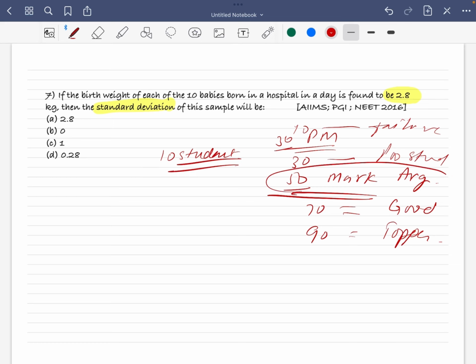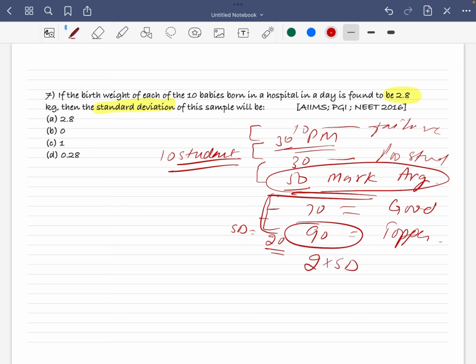So 50 is your average, and how much better or worse you are from the average is your deviation. If the deviation is 20 marks, the topper is 2 times the standard deviation better than the mean. That's what standard deviation is: how much better or worse you are. So deviation can be positive, can be negative. It's just based on the mean.